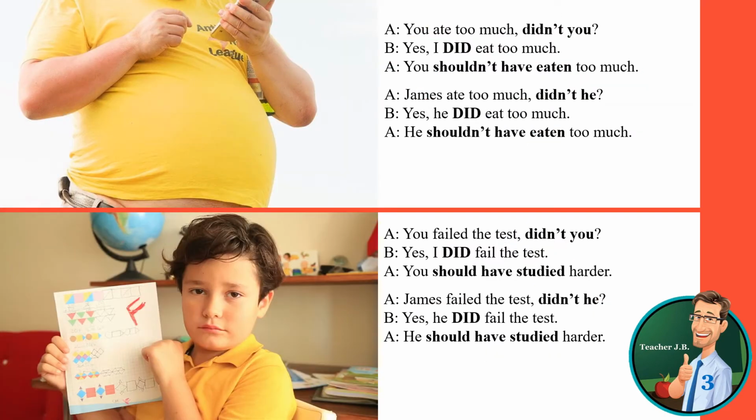You ate too much. Ate, past of eat. So we use didn't you. You ate too much, didn't you? Yes, I did. And then use the basic form. Yes, I did eat too much. You shouldn't have eaten. Eat, ate, and eaten. So we use this past participle. You shouldn't have eaten too much. So, negative advice for a positive action.